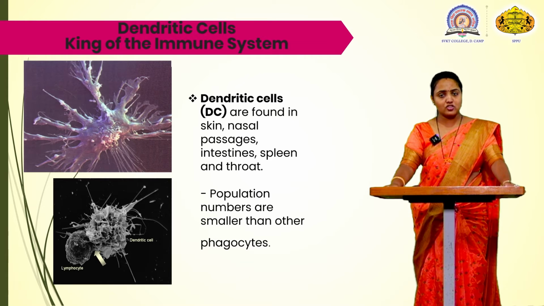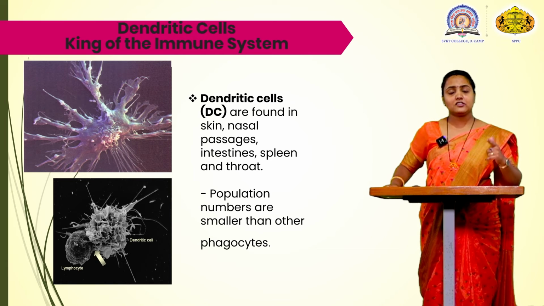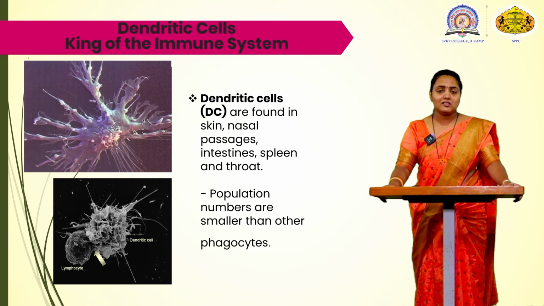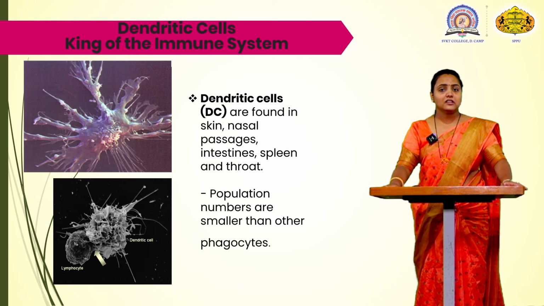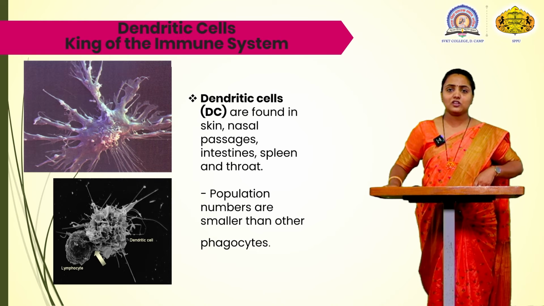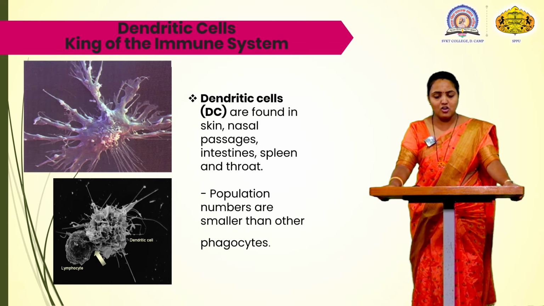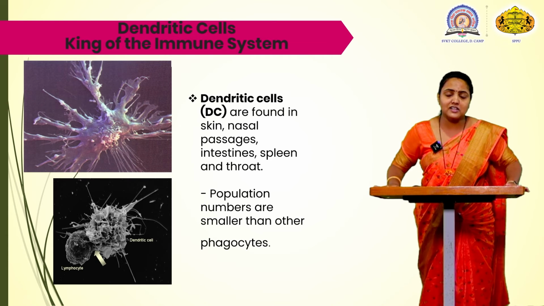That antigen is put on the dendritic cell when there is phagocytosis of that particular pathogen. When the pathogen is killed or eaten, the antigen present on that cell, the dendritic cell takes on itself on the surface to become an antigen presenting cell.